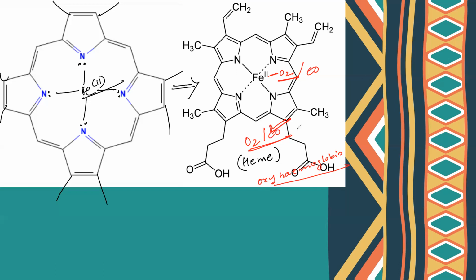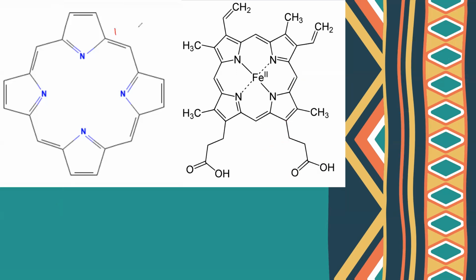So this is a naturally occurring polydentate ligand. Fine. This is the ligand. When metal binds to it, it is known as heme group. Just remember. So this is my porphyrin ring. It is a multidentate ligand. When the metal binds, when the metal is iron in +2 oxidation state, we call it a heme group, which transports oxygen. I hope this is clear.